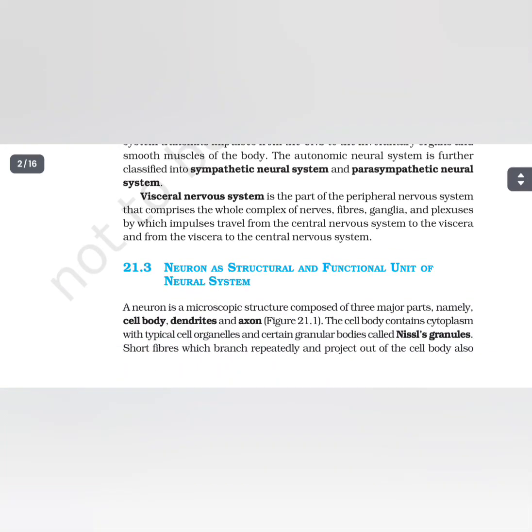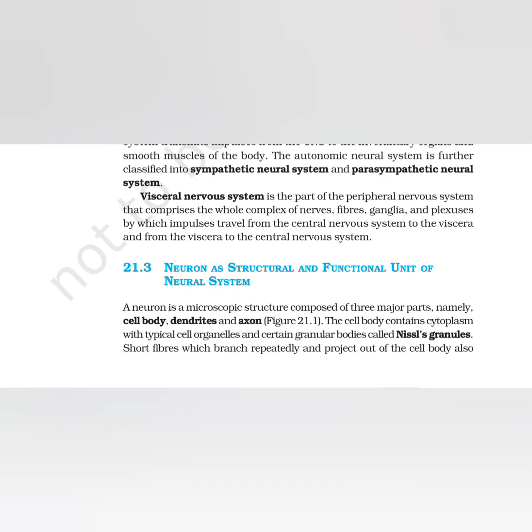The visceral nervous system is a part of the peripheral nervous system that comprises the whole complex of nerves, fibers, ganglia, and plexus by which impulses travel from the central nervous system to the viscera and from the viscera to the central nervous system.